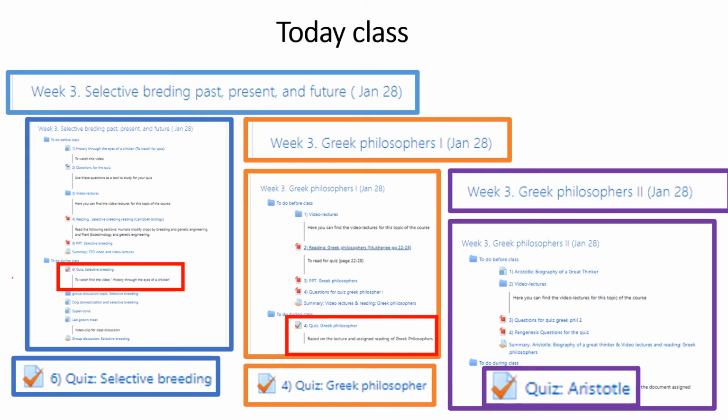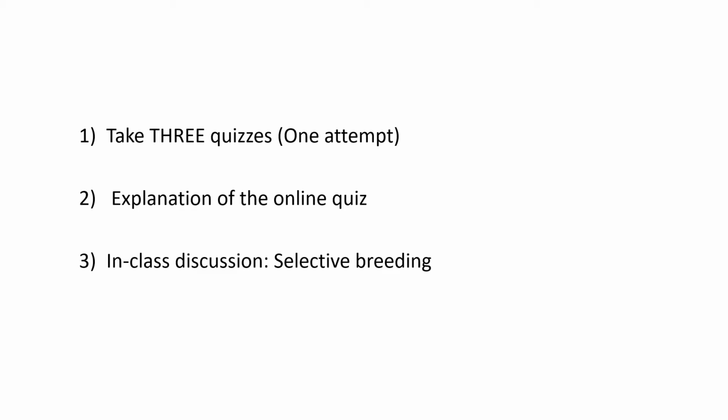So you're supposed to take this quiz that's Greek philosophers, this one selective breeding, and this one that is the section of Aristotle. So Greek philosophers and selective breeding. Okay, now that we're done with this one, now I'm going to explain the answers of those quizzes.